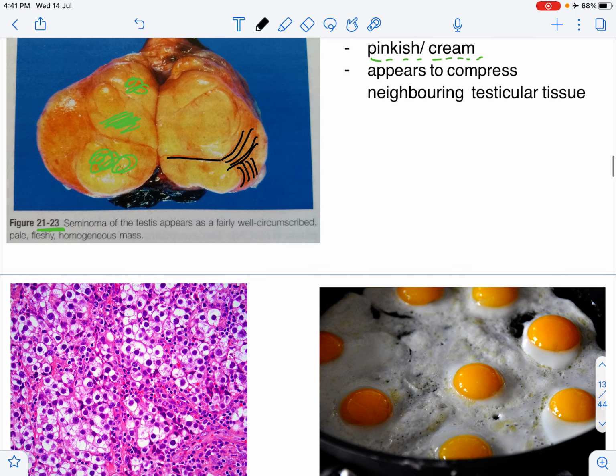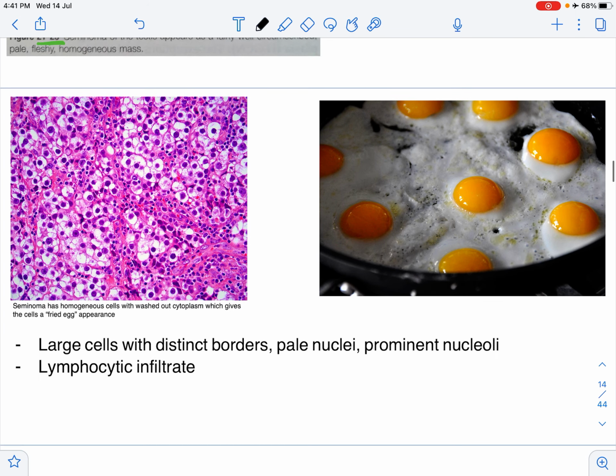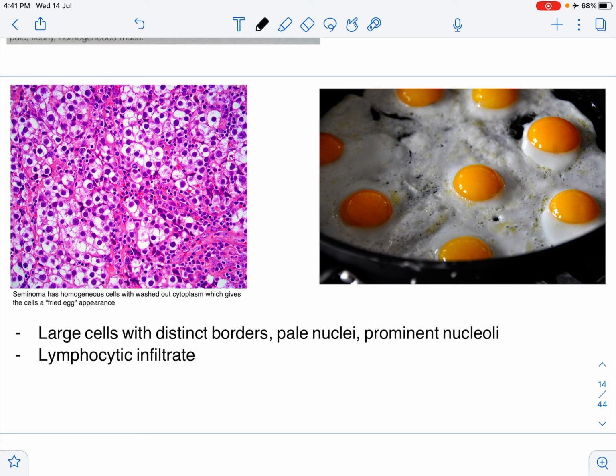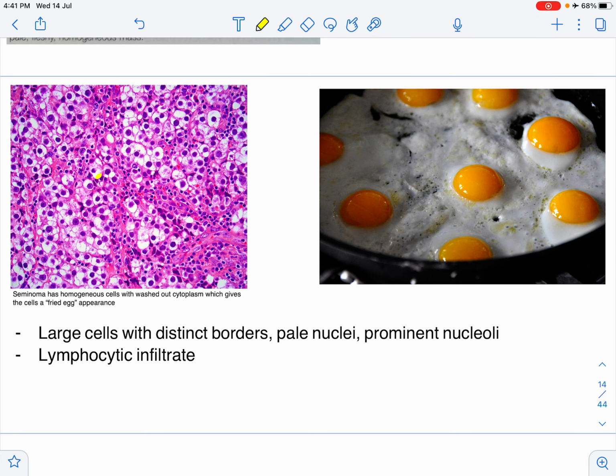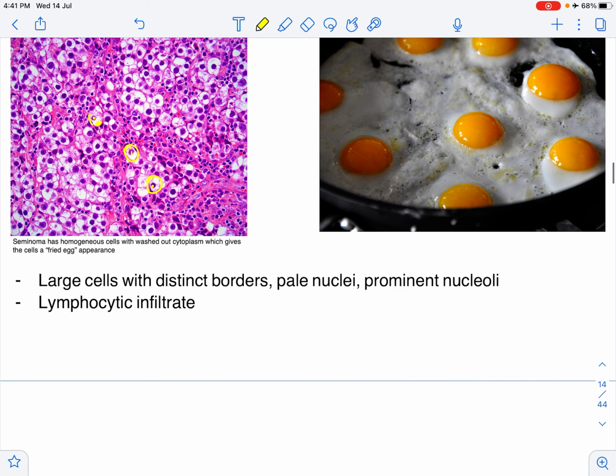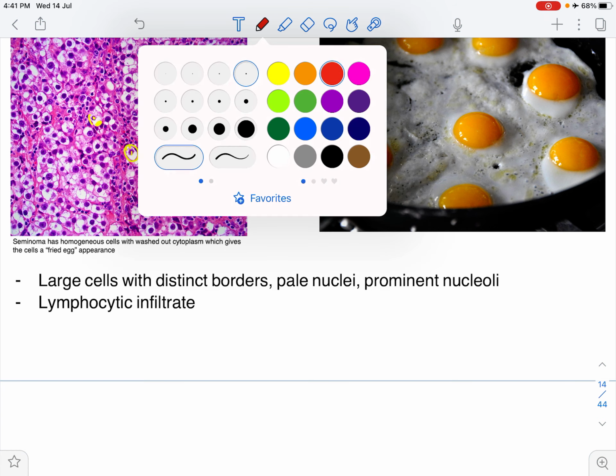When you do a histopath of the seminoma, it looks like fried eggs. So you can see these cells over here with the clear cytoplasm, the small nuclei, and the prominent nucleoli. So these cells look like fried egg. I think the doctor who gave this name was probably hungry that day, which is why he called it fried eggs.